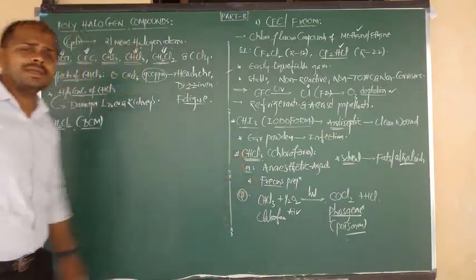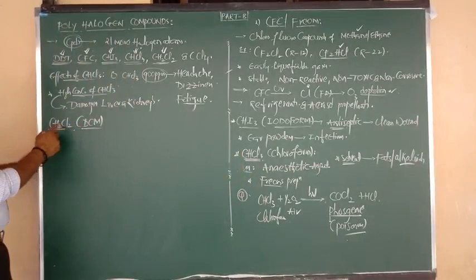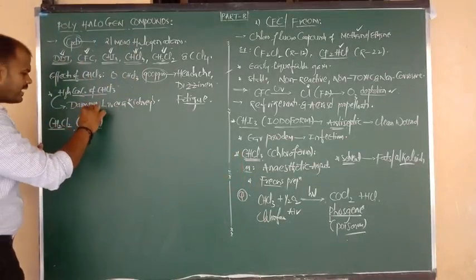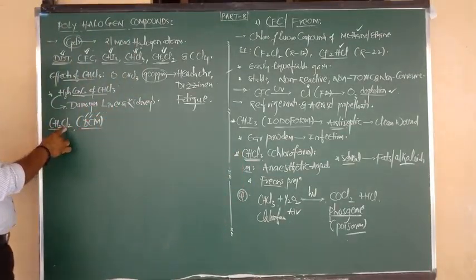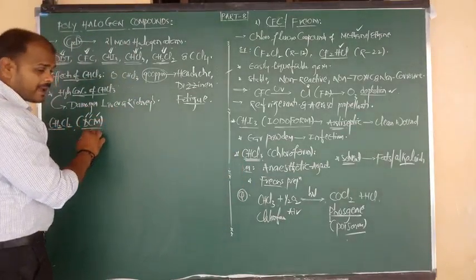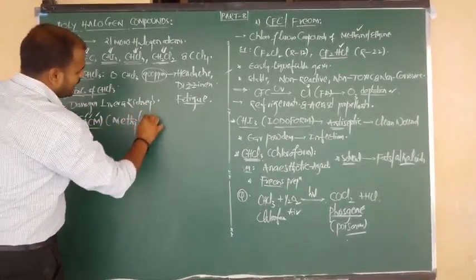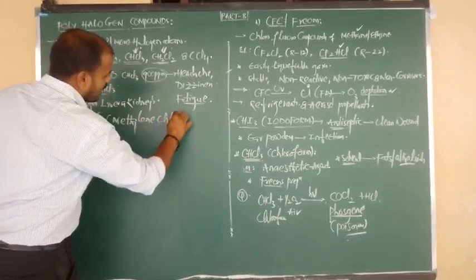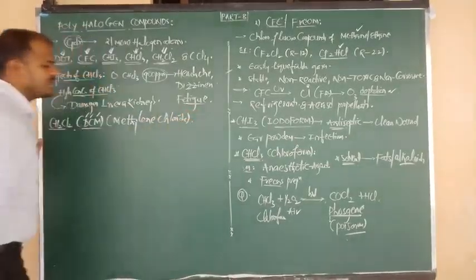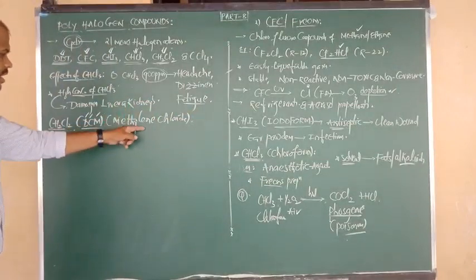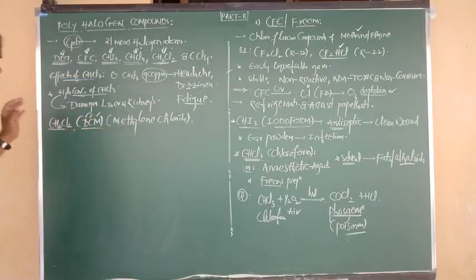DCM means dichloromethane: 2 chlorine, dichloro, 1 carbon, methane, with single bonds. This is the IUPAC name, and the common name is methylene chloride. Don't say dichloride. So methylene chloride is the common name, and the IUPAC name is dichloromethane. Good.